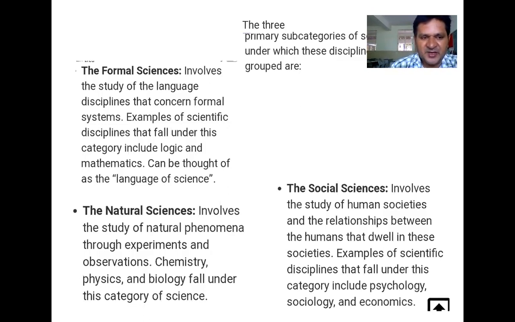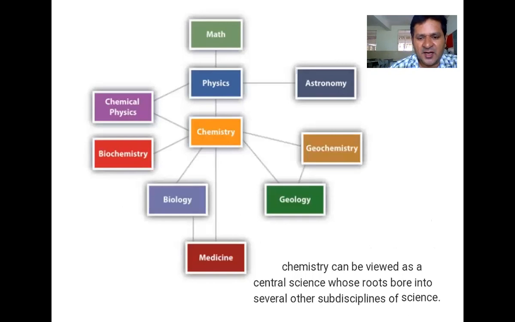The science can be divided into formal science. Formal science is the language in which you are studying the science. Natural science is natural phenomena that occur either by our experiments or by our observations outside. Social science will be the relationship between the science and the other subjects.